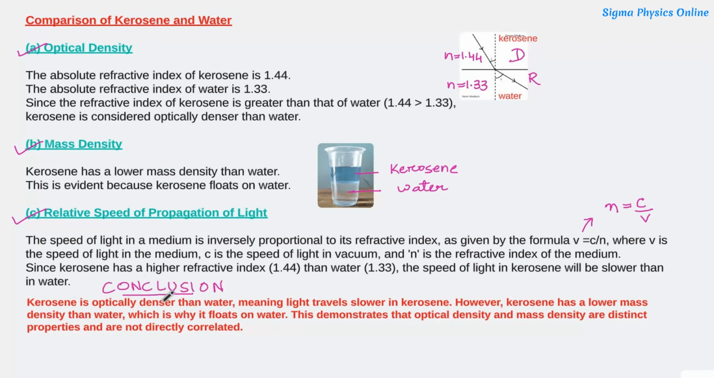So the last part of the question is, what do we conclude from this? We conclude that kerosene is optically denser than water, meaning light travels slower in kerosene. However, kerosene has a lower mass density than water, which is why it floats on water. This demonstrates that optical density and mass density are distinct properties and are not directly correlated.